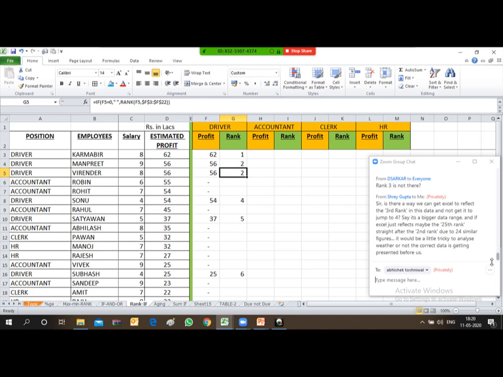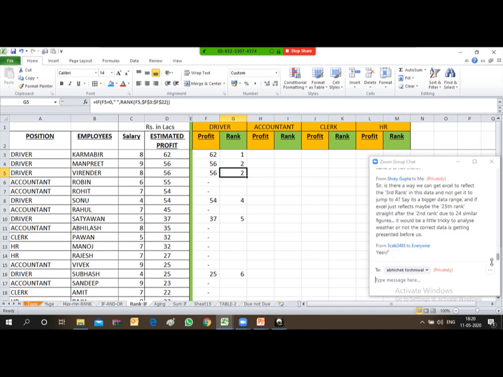So friends, since both the values are the same, whom will you mark rank 3 and rank 2? So again, it's a question mark. So if it is so, I'll say I'll come back tomorrow. I need to check. I'll come back tomorrow.